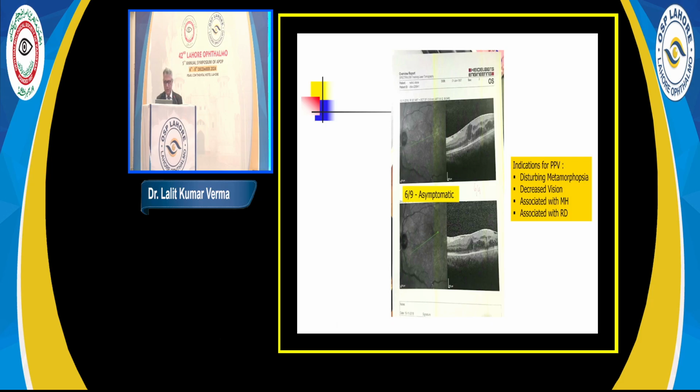Otherwise, you see, we should not be showing our surgical skills, surgical heroism, that I have removed the membrane, but the patient's vision has decreased. That should not be done.